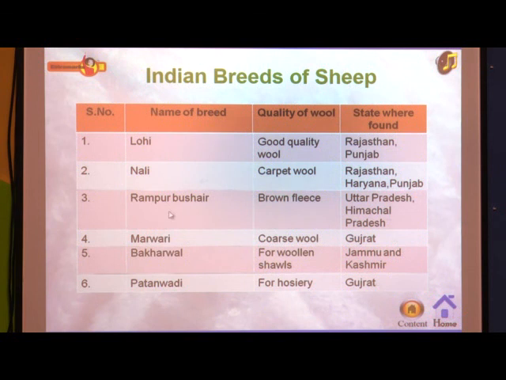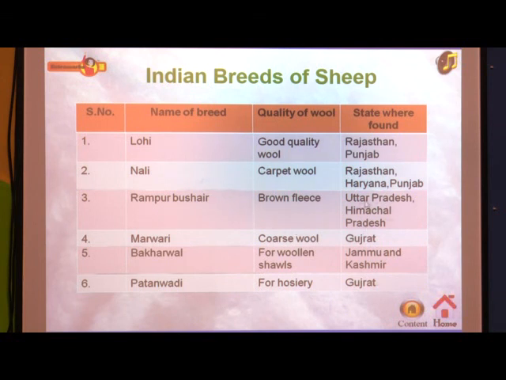Then the third one, Rampur Bushair. This is one more type of sheep, and from this we get brown fleece, fleece which is brown in color. You have already learned about fleece. Fleece means the hair of that sheep or goat, or whichever animal we obtain wool fiber from. Those hairs are called fleece. So brown colored fleece we get from the Rampur Bushair.